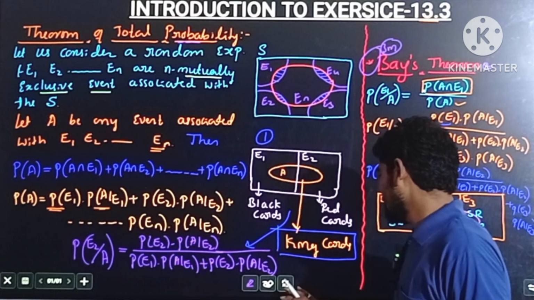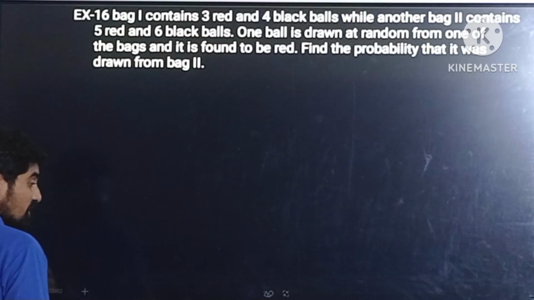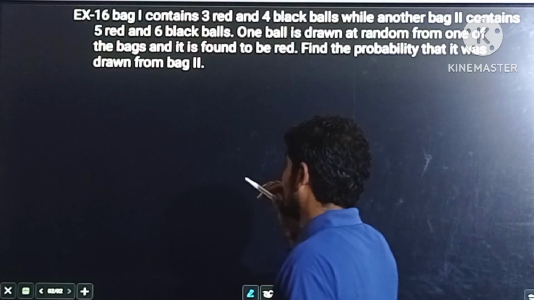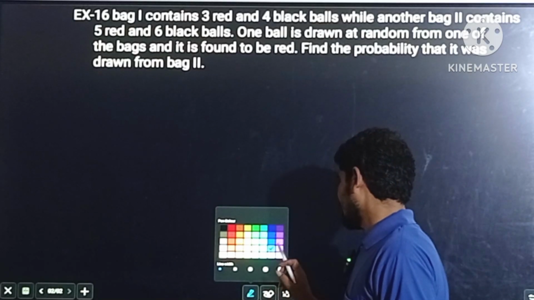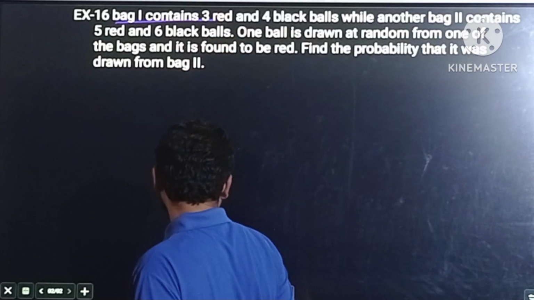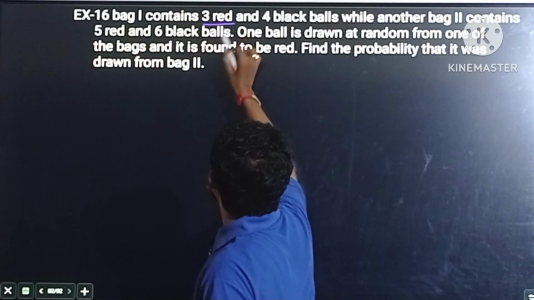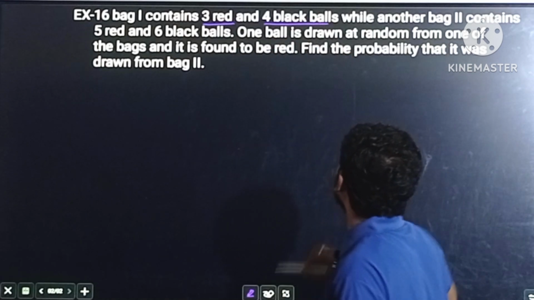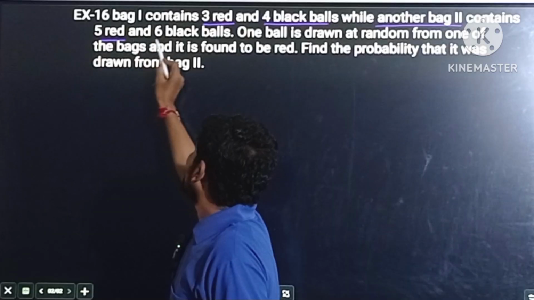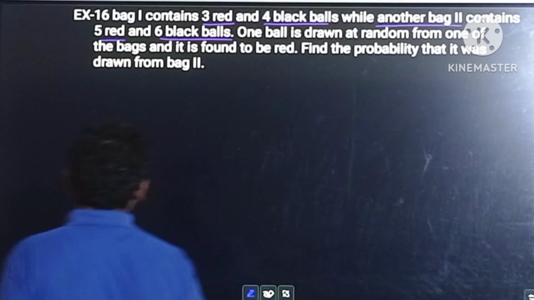And the first question, see here, is similar to the question I considered in my explanation of the Bayes theorem concept. In this question he has given that bag 1 contains 3 red and 4 black balls, and another bag 2 contains 5 red and 6 black balls. See here, there exist 2 bags.